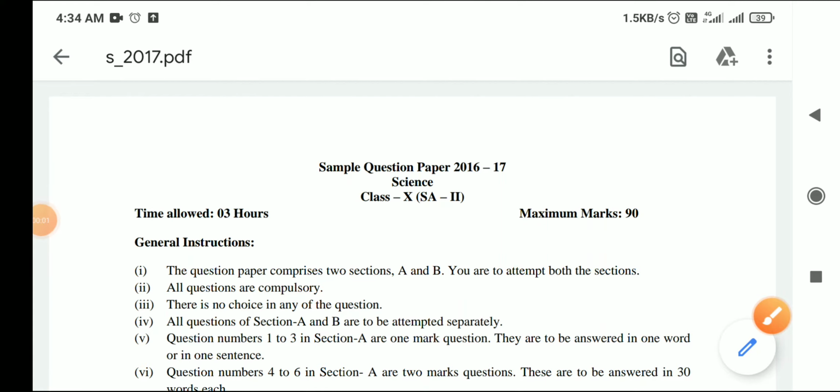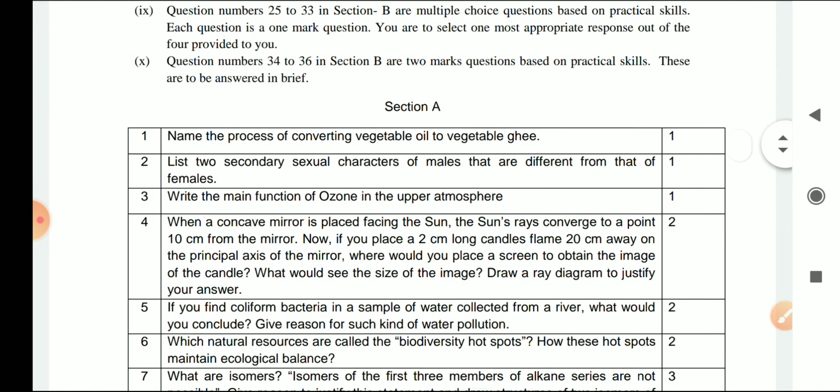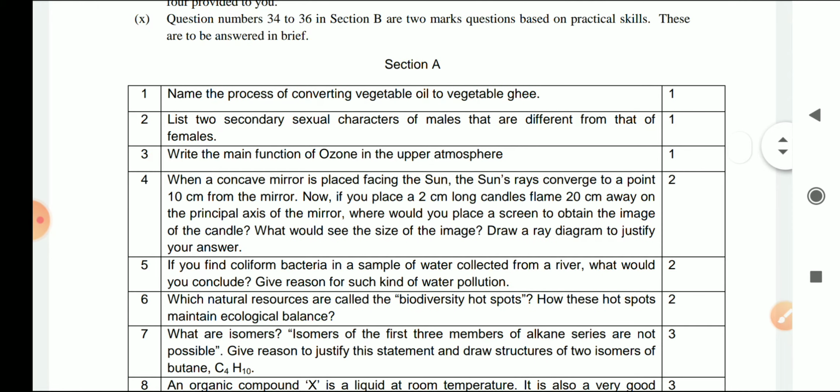Good morning, class. So, today we are going to discuss the answer of the sample paper 2016 and 2017. Clear? So, come to the first question, and we will discuss only the answer of these questions which are related to your syllabus. As you know, so many topics of your syllabus are removed by CBSE this time. So, we are not going to discuss the answer of that because you have not studied about that concept.